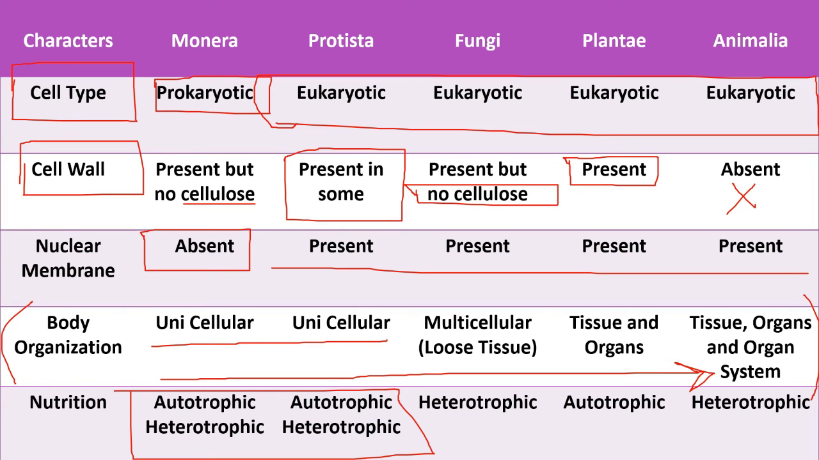In the meantime, fungi and Animalia are heterotrophs. They depend on other organisms for food, while Plantae is an autotroph. It can produce its own food through photosynthesis.